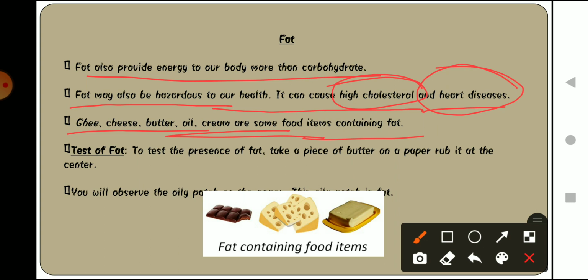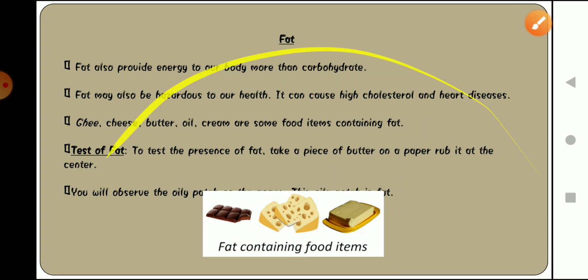And after 2 to 3 minutes, to check whether it has oil inside it or not, you can take the paper and hold it against the light, and check whether droplets are present. Droplets means oily patches. If there is any oily patch on the particular paper, then there is a presence of fat inside it, okay. This is a test done to check whether a food item contains fat or not, okay.